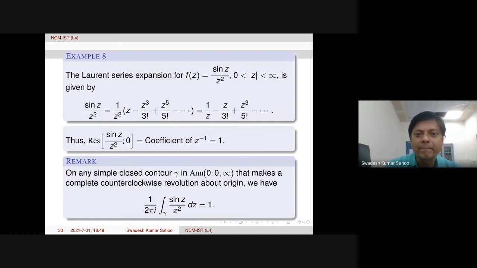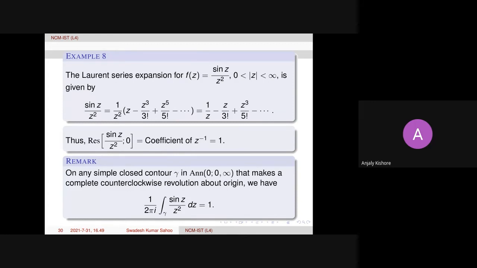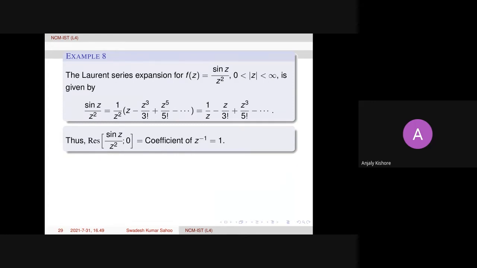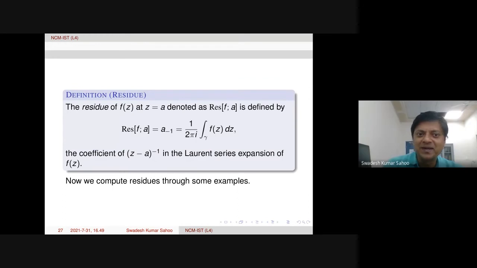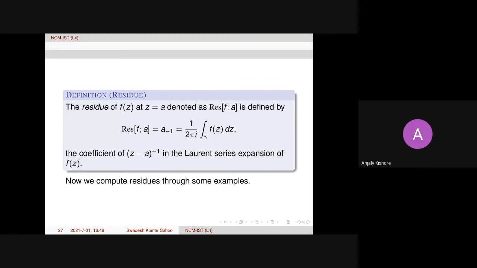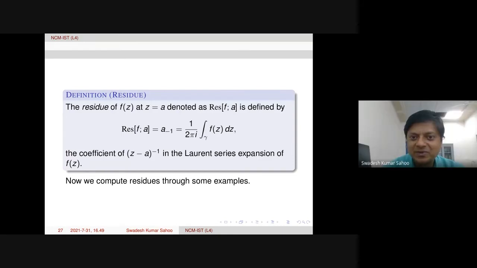Sir, what is the geometrical interpretation of residue? If we know the geometric interpretation of the contour integral, then we can say, right?